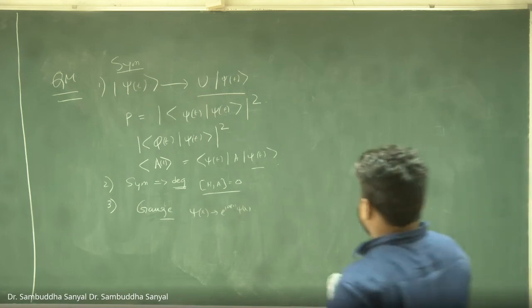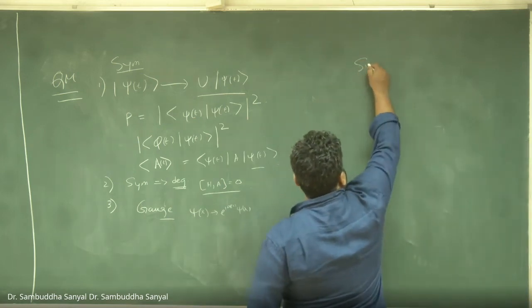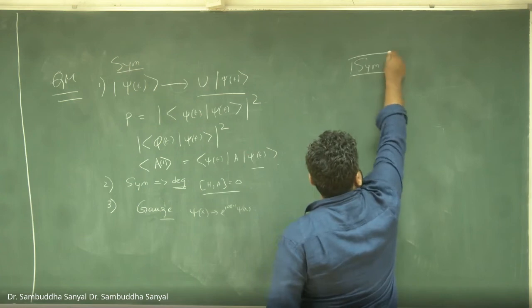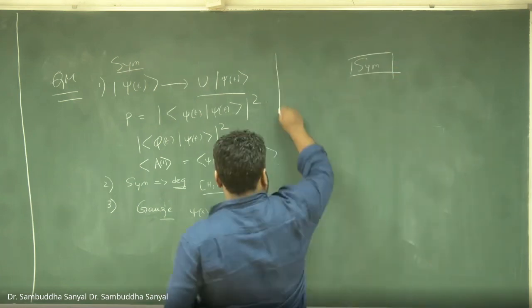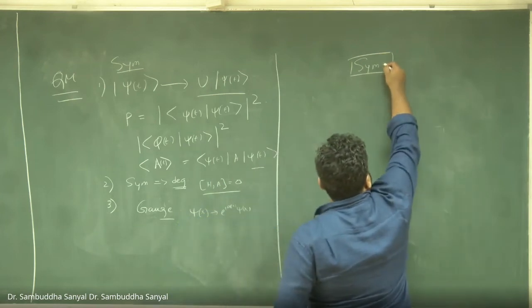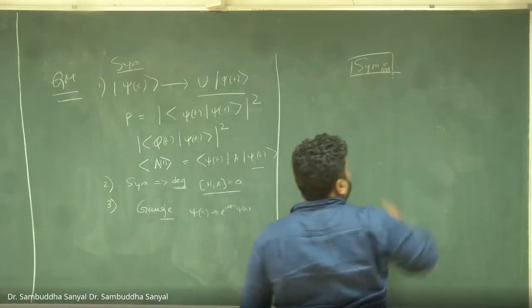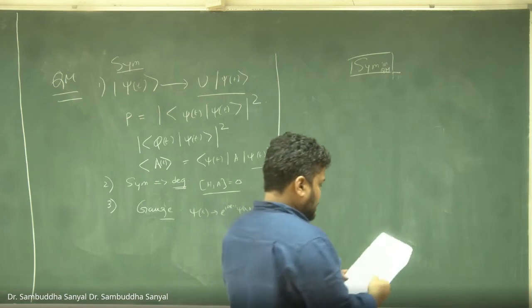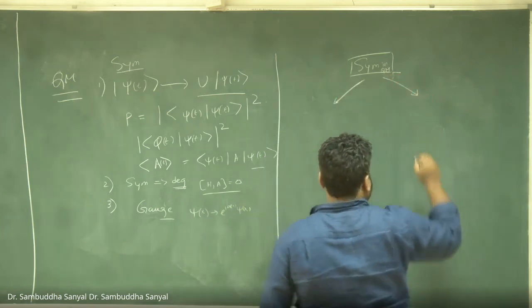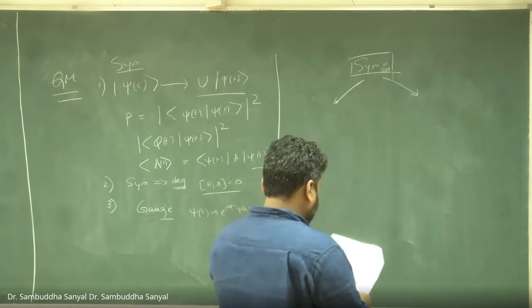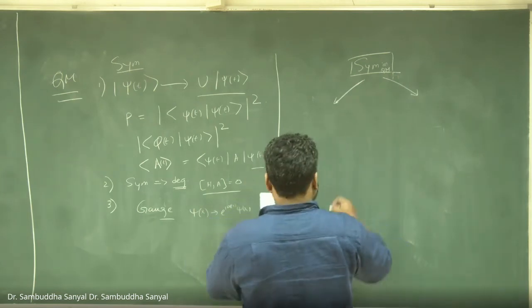So let's make this table of all symmetry operations in QM. Okay. So notice there are broadly two types. There will be other types. I will also include some other types, but let's just start with these two types.